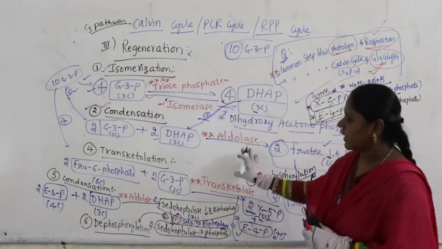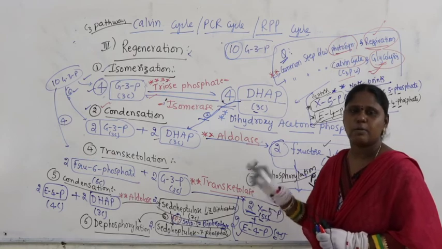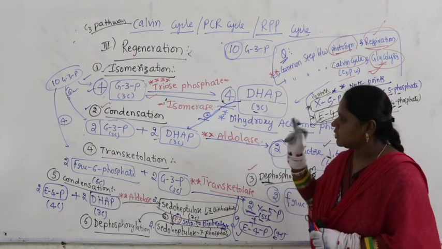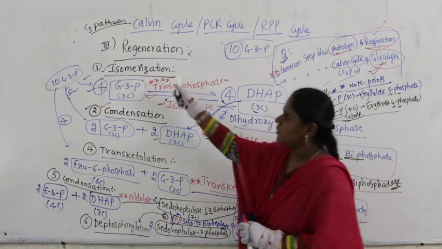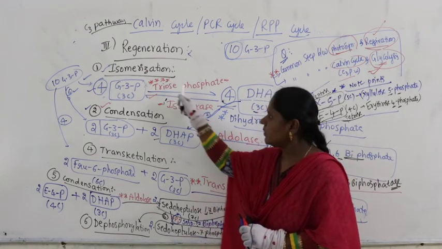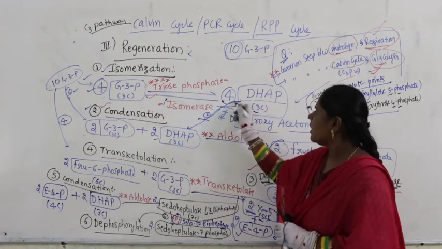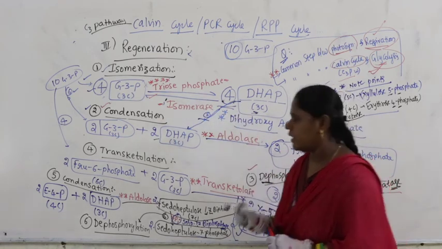Make sure that you practice last class's carboxylation and reduction, and continue with regeneration. Practice each and every step. In each step: name of the reaction, name of the enzyme, end product produced, how many molecules, how many carbons. Very, very clearly you need to practice.